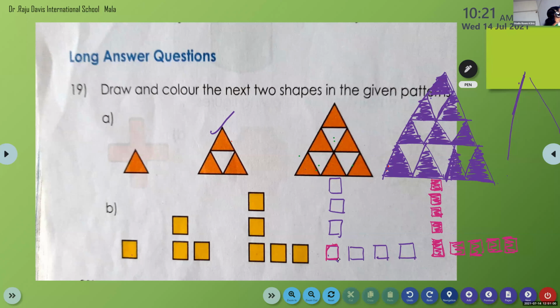It is increasing again. One more. So here we should have 4. 1, 2, 3 and 4. So here 1, 2, 3. That means it is increasing by 1. So we have 1, 2, 3 and 4. Here one more is increasing, 1, 2, 3, 4, 5. 1, 2, 3, 4, 5. Rows and columns, they are increasing.